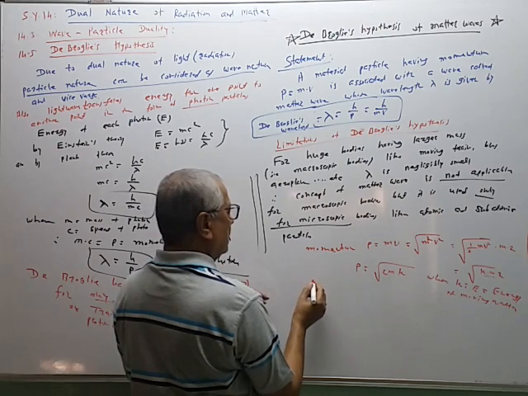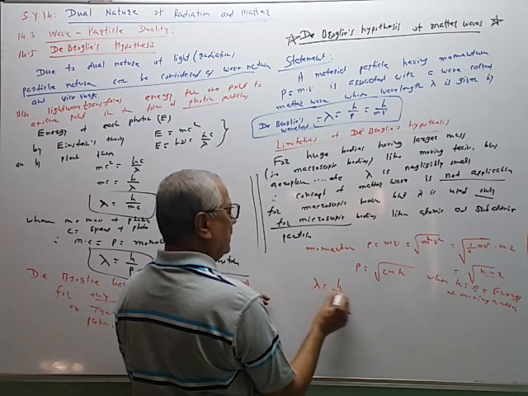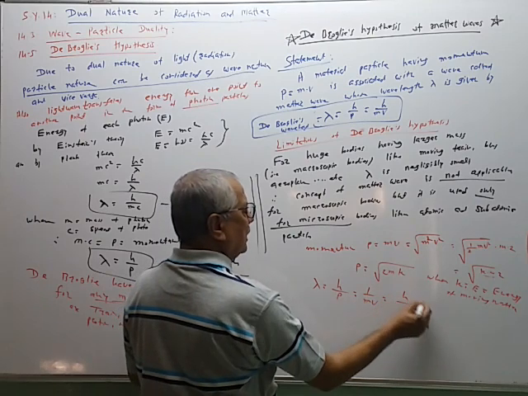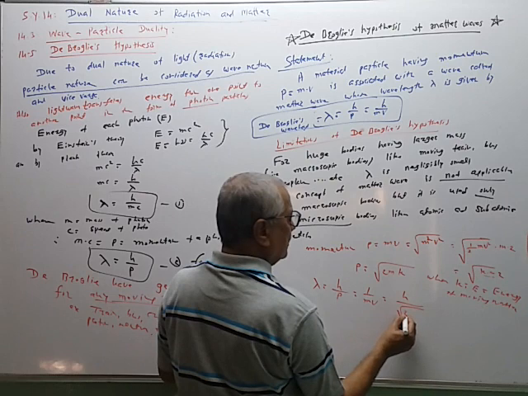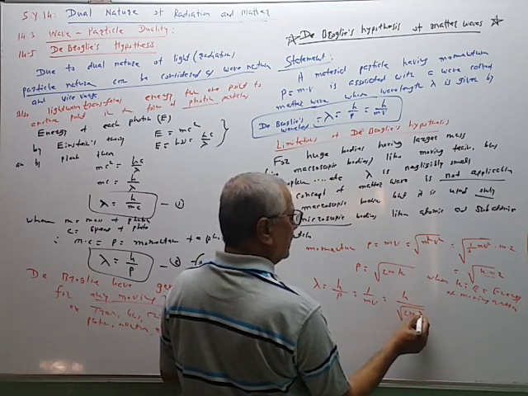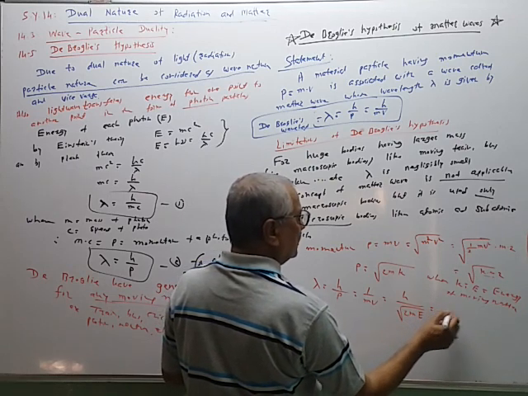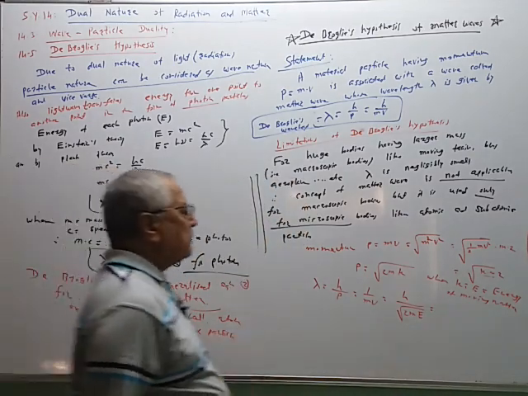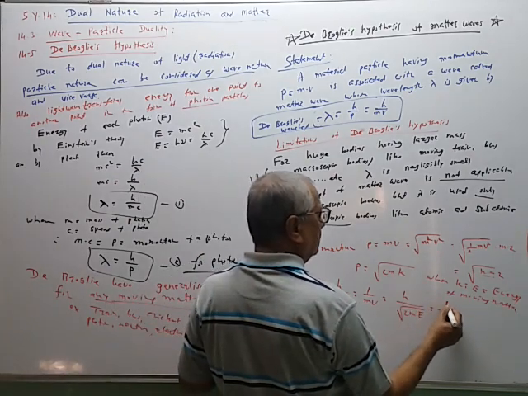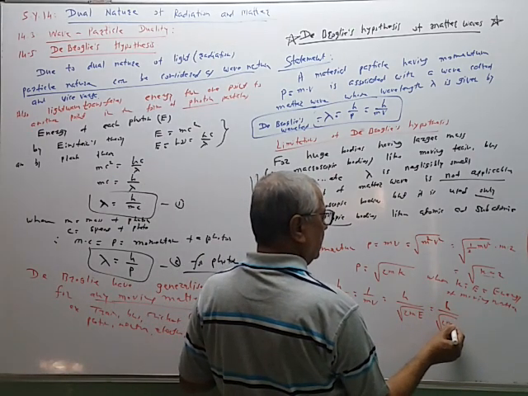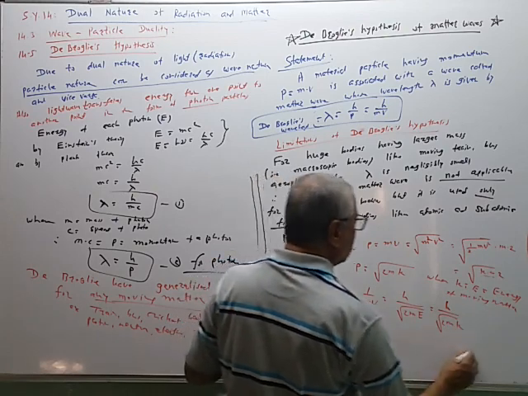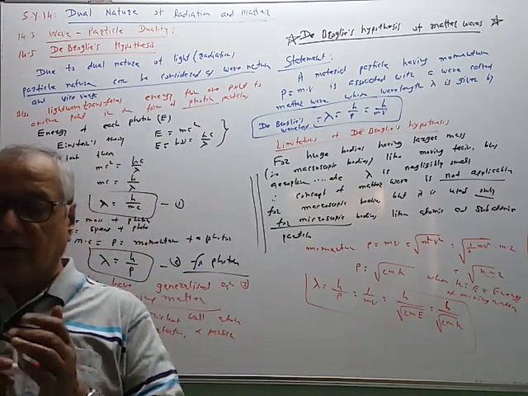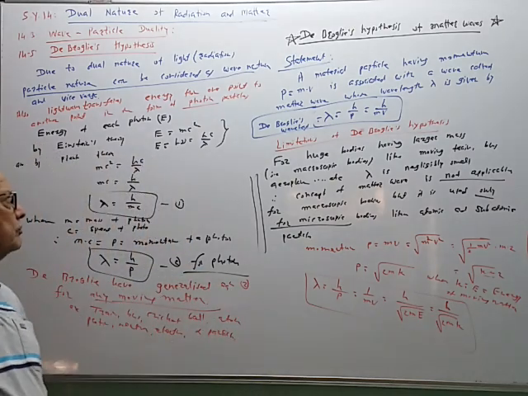If you substitute here, then lambda is given by h upon p, h upon m into v, h upon under root 2 times mk, where k can also be denoted by E. It is also given in various forms like this. So these are the various forms of the de Broglie wavelength associated with the moving matter.